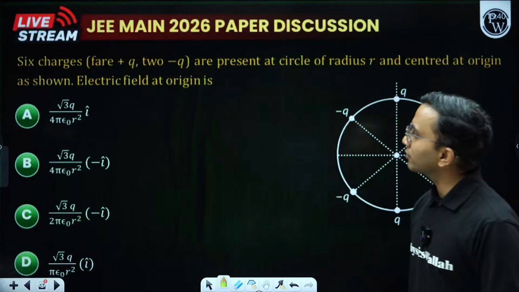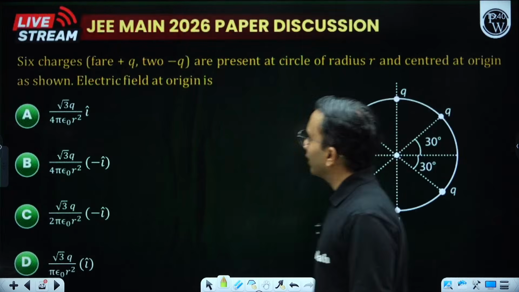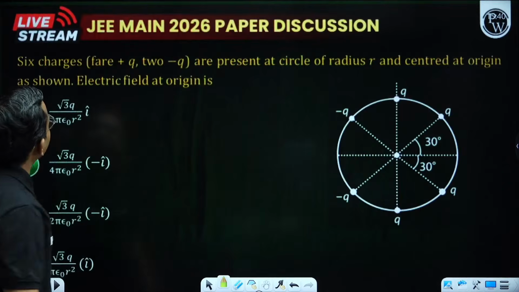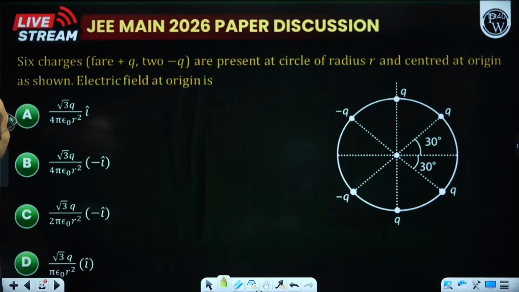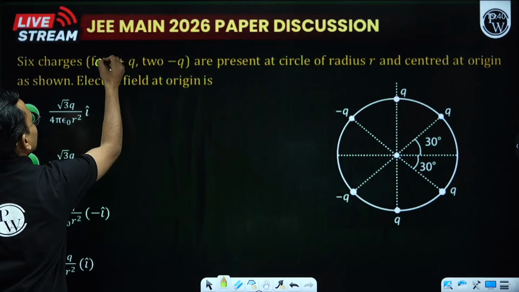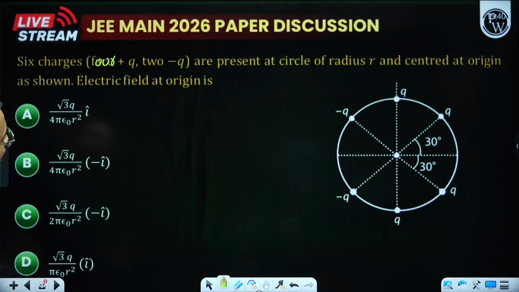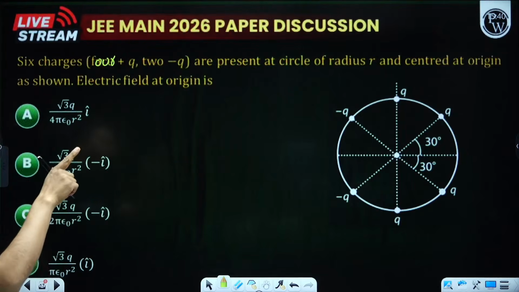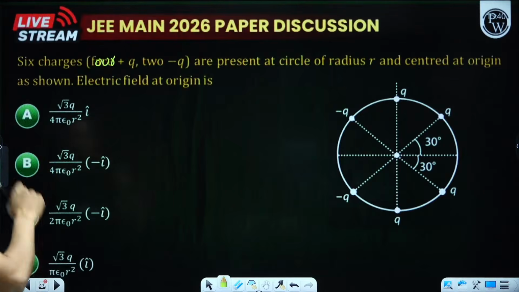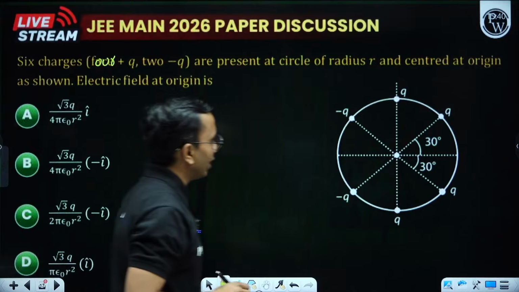Another question, this is on electric charges. 6 charges, some are of plus Q and some are of minus Q. 4 plus Q and 2 minus Q are present at circle of radius R and centered at origin as shown. What is the total electric field at origin?